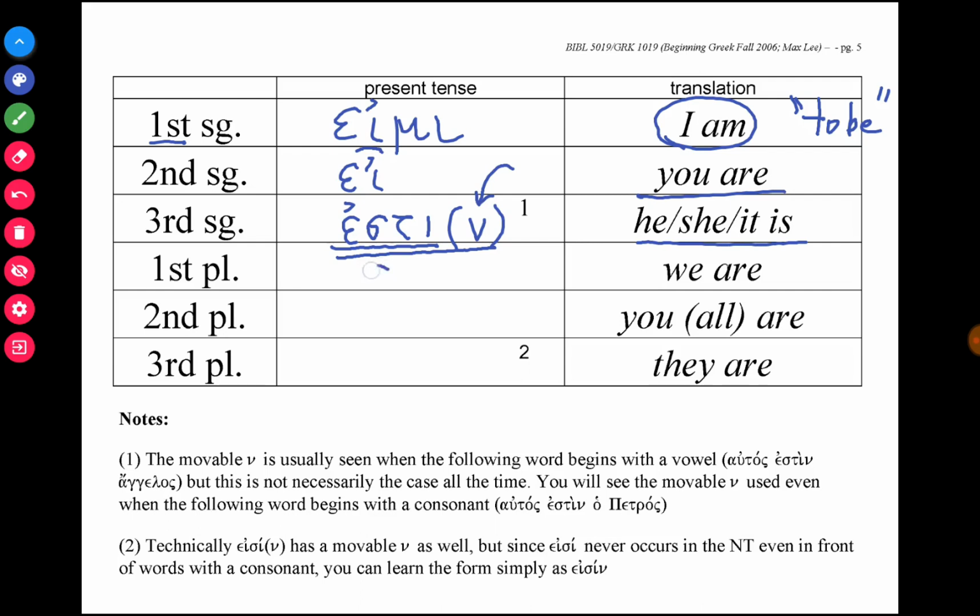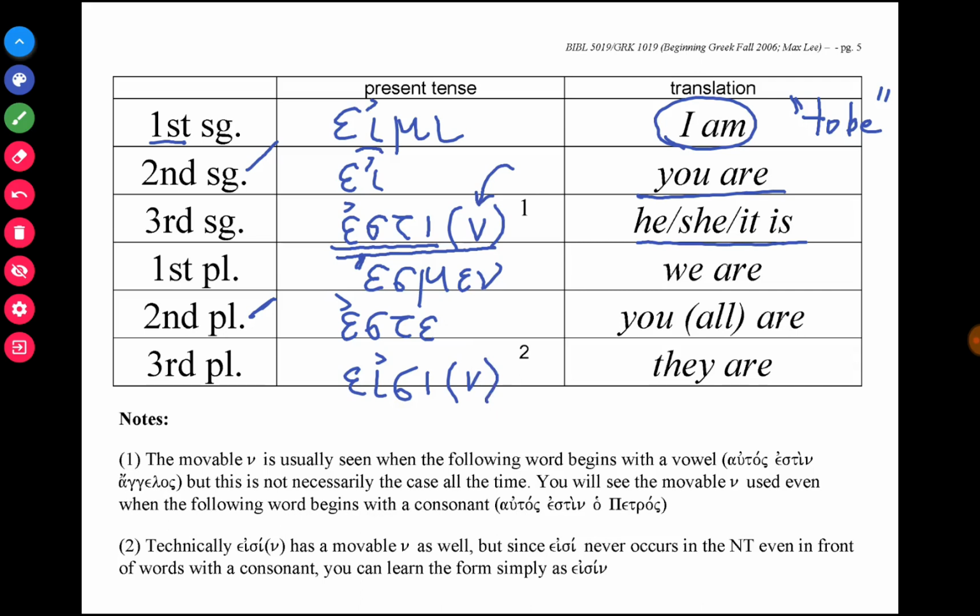To say we are, it's smooth breathing mark here, esmen. To say you all are, that means in Greek you can actually distinguish between you singular and you plural. And if you know you're talking to a group, it's you all are, then you would say este. And lastly, to say they are, it's eisi, or eisin. This also has a movable nu. Again, it's a matter of convention.